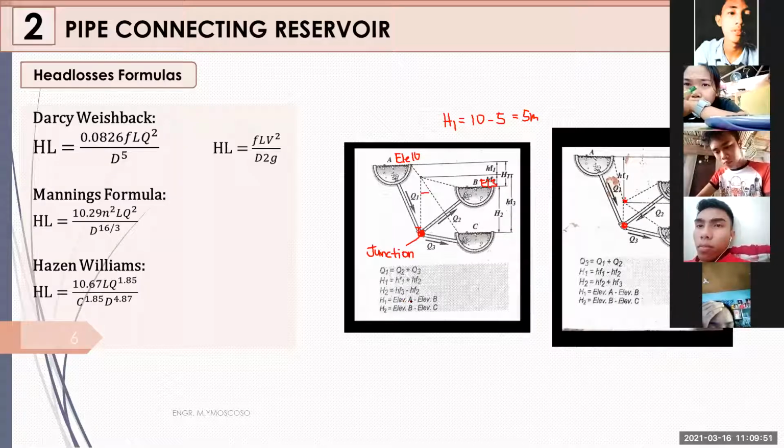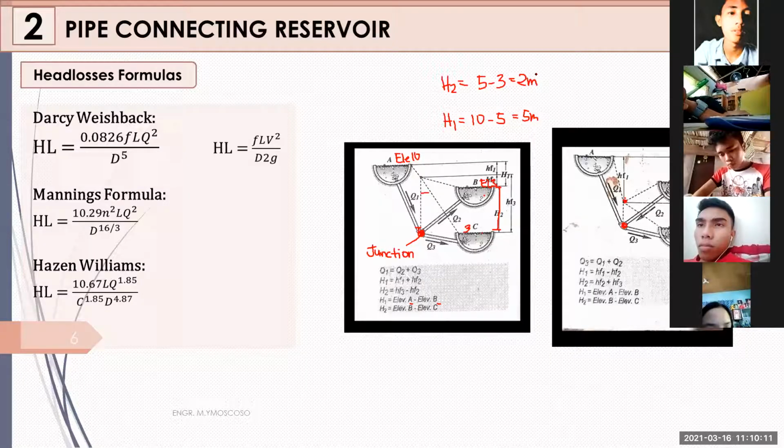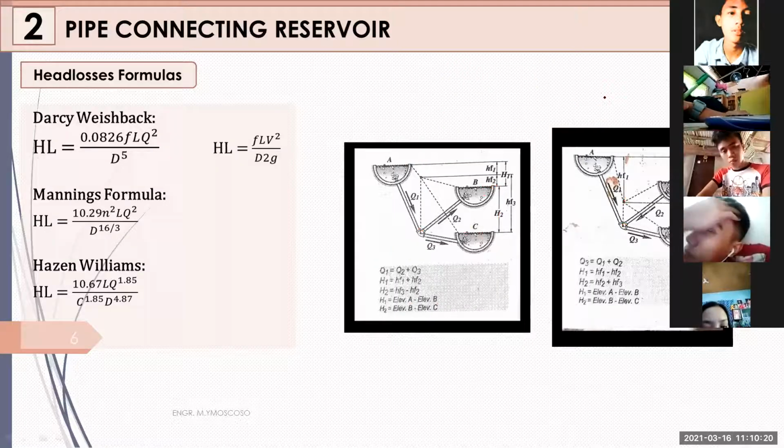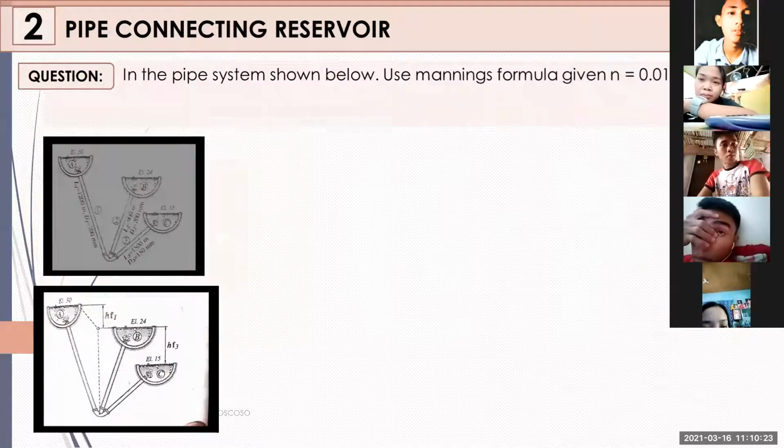Your head loss 1 is considered as the difference between your elevation at A and elevation at B. For head loss 2, your total head loss between B and C, let us say the elevation at C is 3. Therefore, your total head loss 2 will be 5 minus 3, which equals 2 meters. Okay, that will be our consideration. The same goes for our case 2. That is what will happen. Okay, to understand better, let us have an example of that.